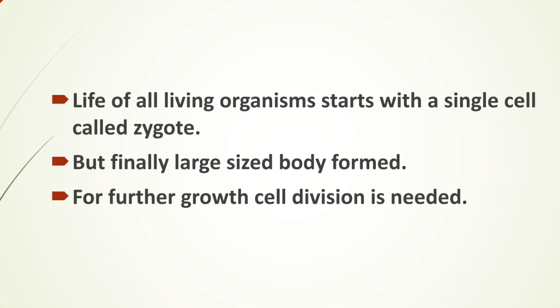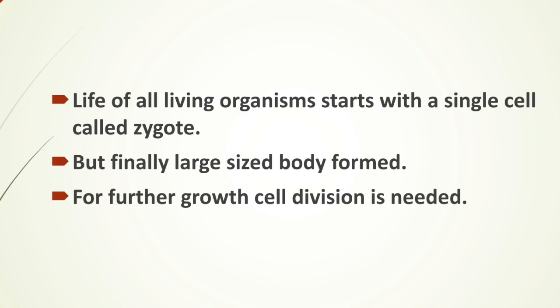This structure is microscopic, and from this microscopic cell the huge body is formed. So what makes all this possible? From a single cell, how is an animal with trillions or millions of cells formed? The magic behind it is cell division.